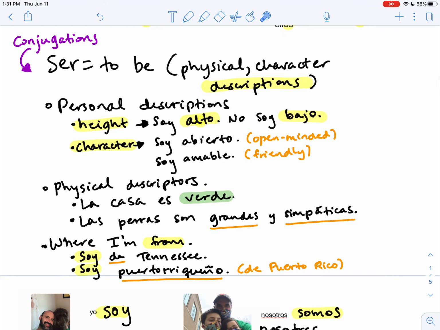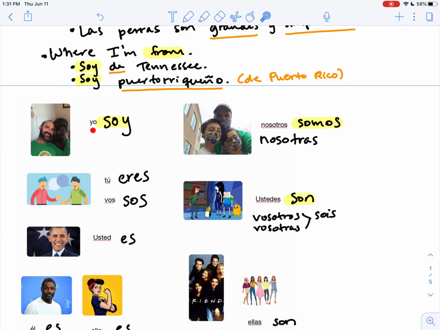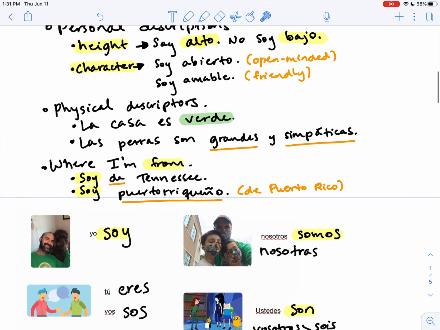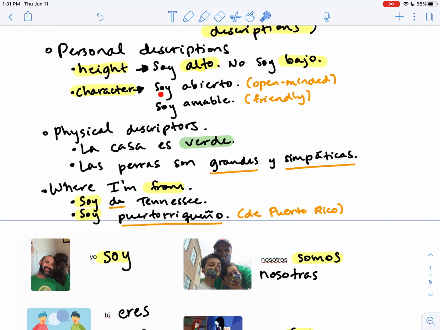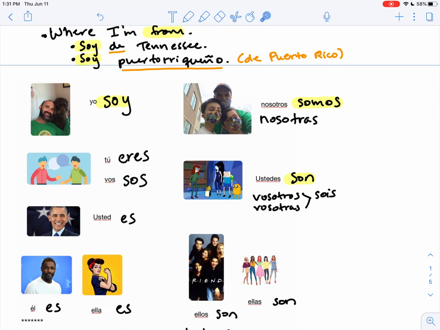We see in ser, for personal height descriptions, soy alto, no soy bajo. So soy goes with yo. Soy abierto, soy amable. You see soy again. La casa es verde. You see es. La casa is like saying ella.